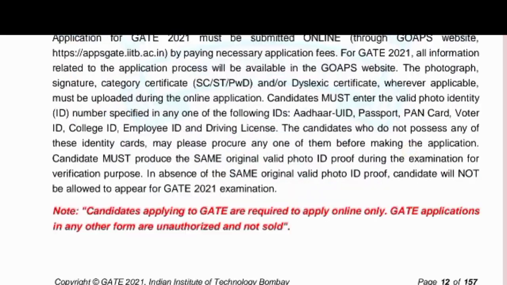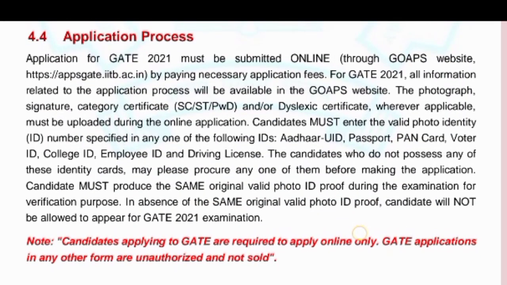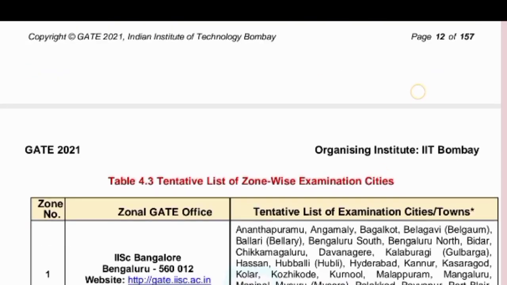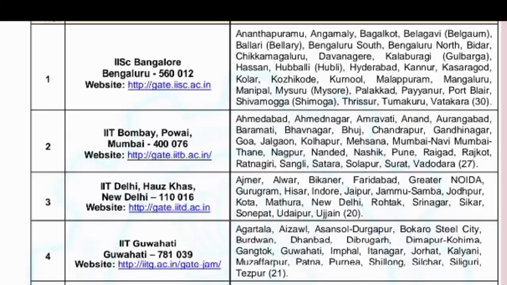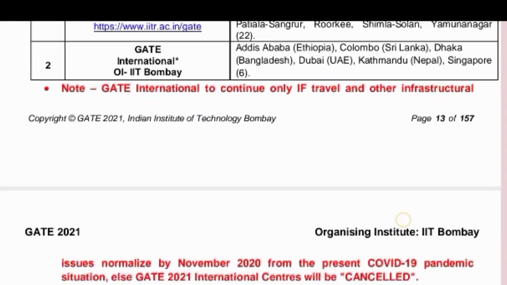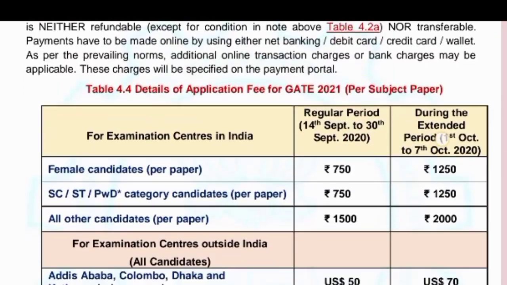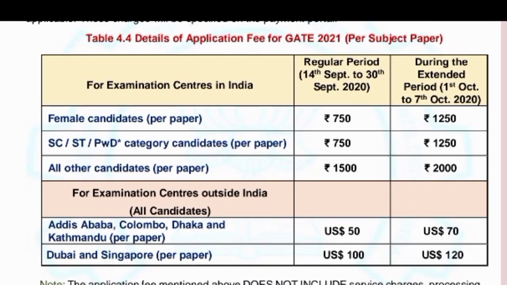But the application fee is here. You can see the whole application procedure and the list of zones where the examination is conducted. Here you can see all the list in detail. Once see all the information process clearly.